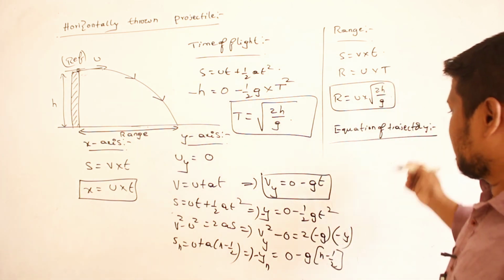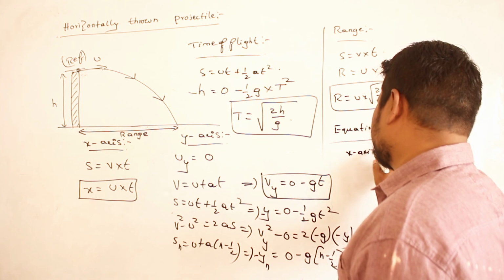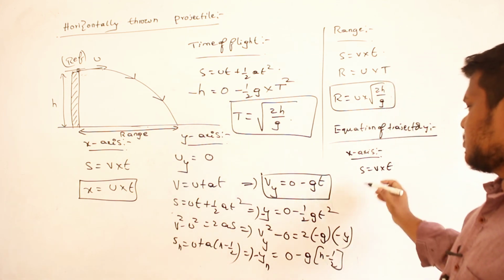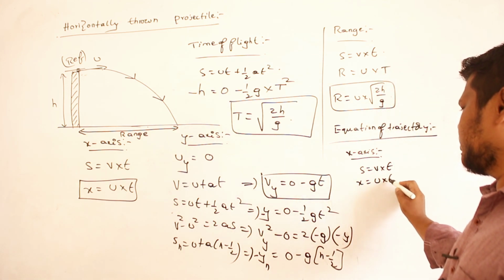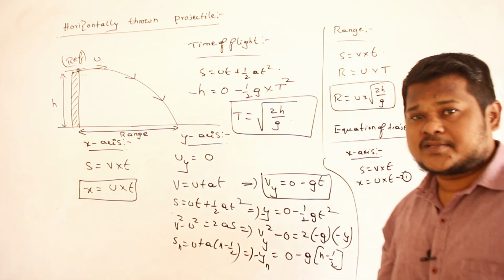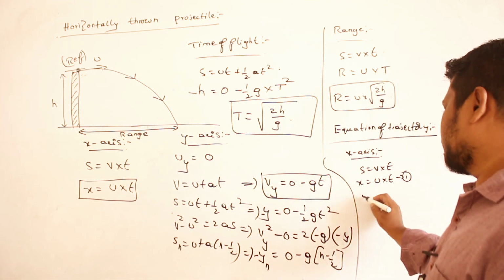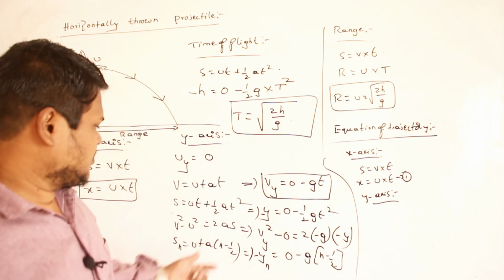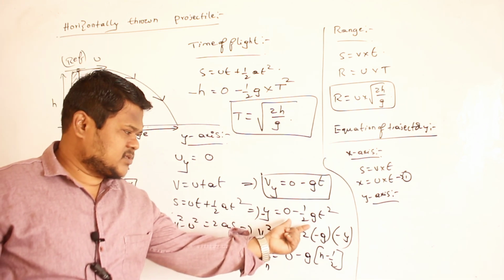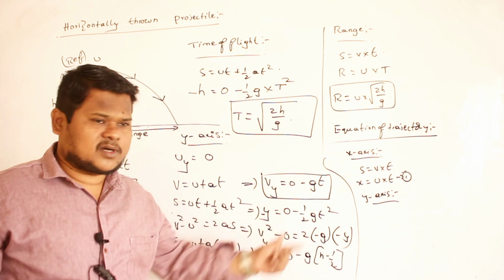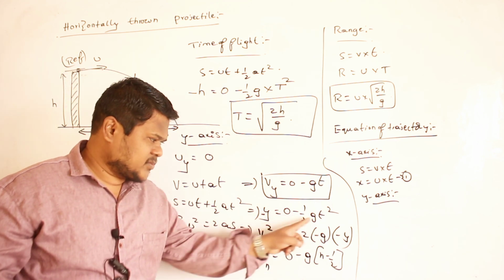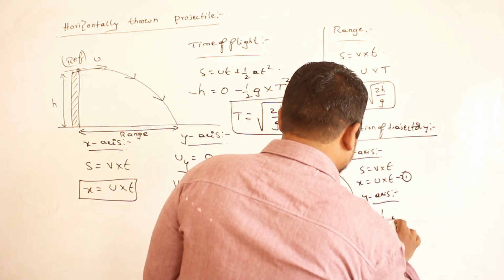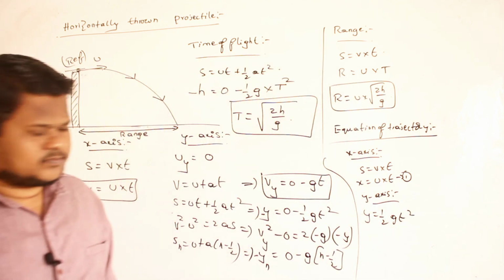Understood? So write down. Along the x-axis, which equation can I use? Displacement is equal to velocity into time. So displacement is x, velocity is u, time taken let it be t. This is my first equation. Similarly, along the y-axis I can write one equation. I think I better use this relation: minus y is equal to minus half gt square. So I will use y is equal to half gt square, because in this equation y is present and time is also present. Now I have two equations.